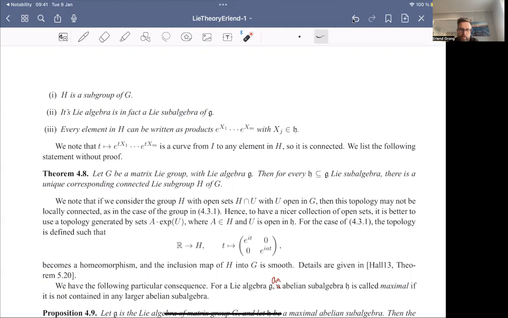And it turns out that if you look at this larger class of subgroups, then every Lie subalgebra has a corresponding connected Lie subgroup, right? So it's not necessarily closed, but there does exist a corresponding Lie subgroup.